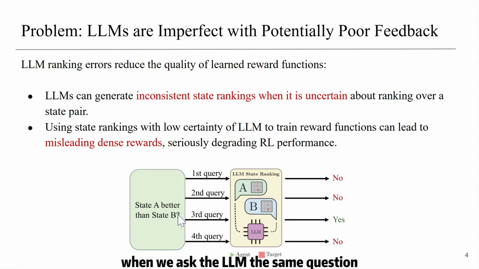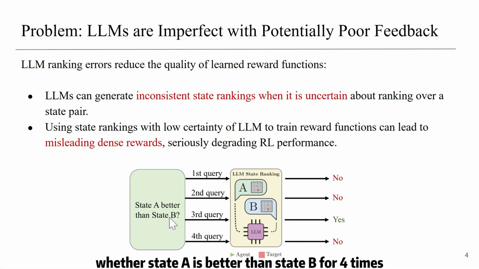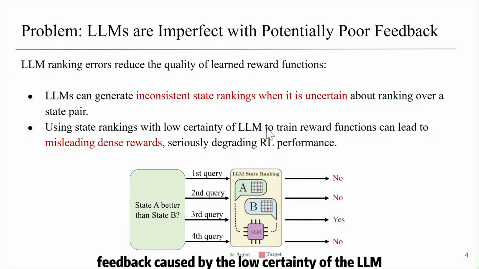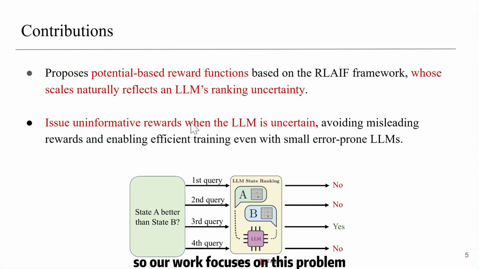When we ask the LM the same question, whether state A is better than state B, 4 times, if the LM is not so certain about the answer, it will sometimes give the opposite answer. It will give two opposite answers in 4 queries. This kind of inconsistent feedback caused by the low certainty of the LM can lead to misleading dense rewards. This will seriously degrade RL performance. So our work focuses on this problem.